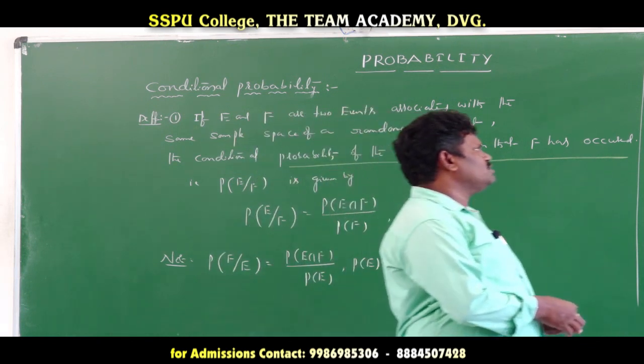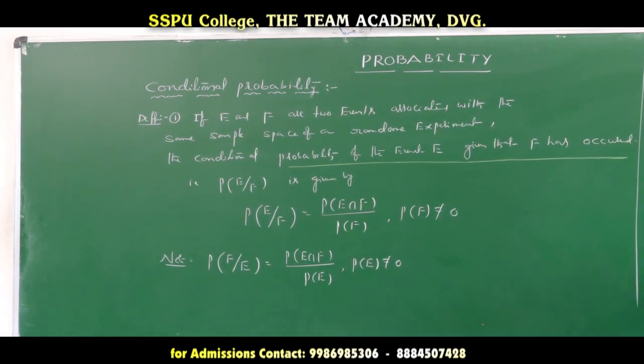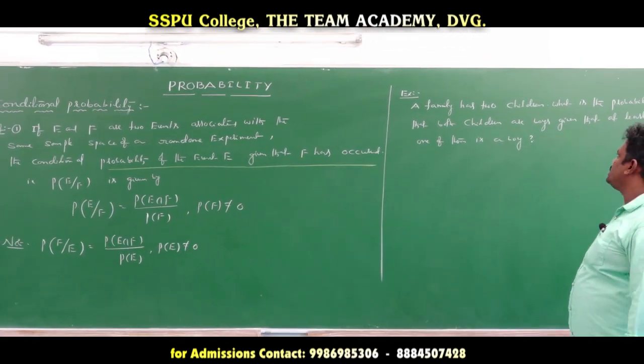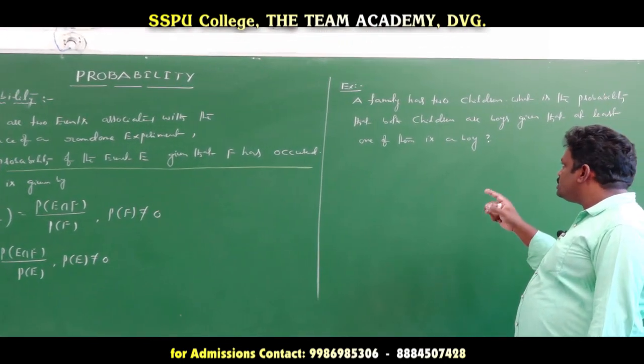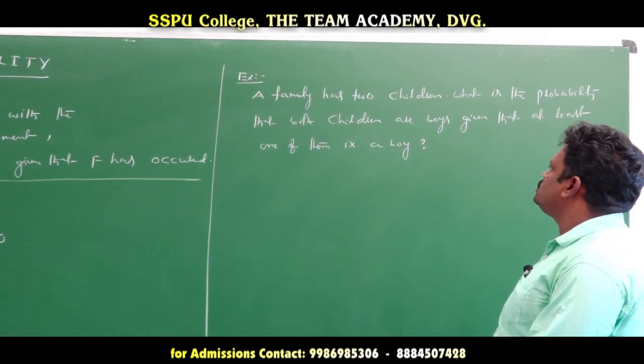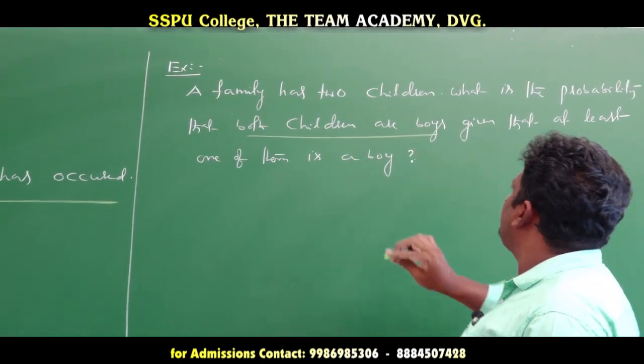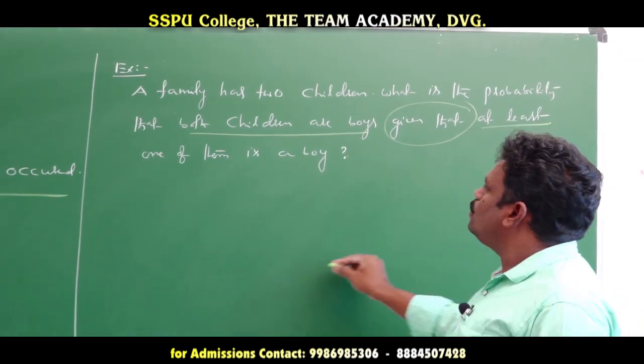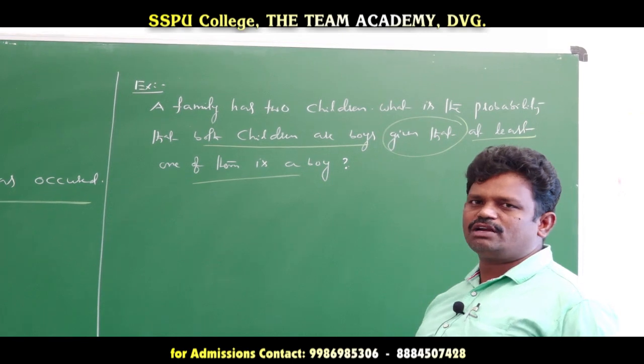Related to the definition, there is one example problem here. Now if you solve that example problem, what is given? A family has two children. What is the probability that both children are boys, given that at least one of them is a boy?